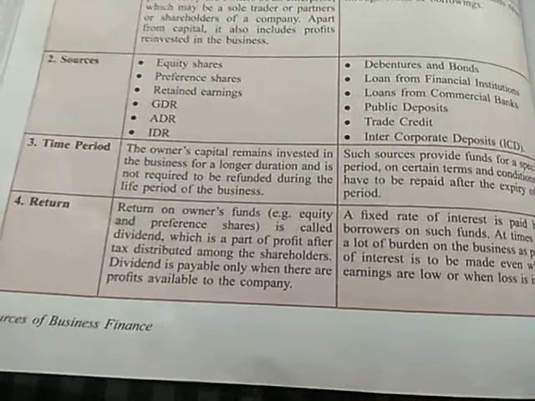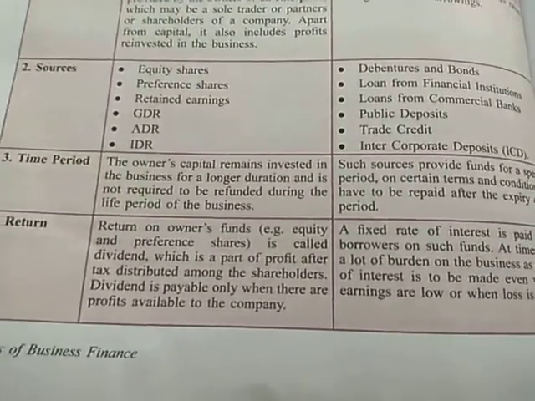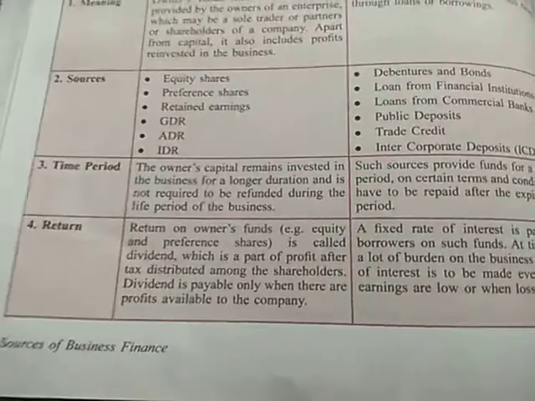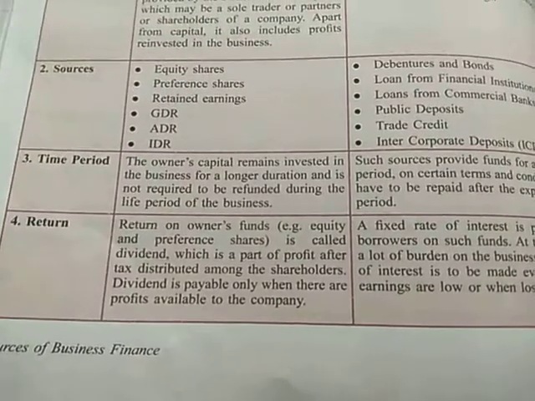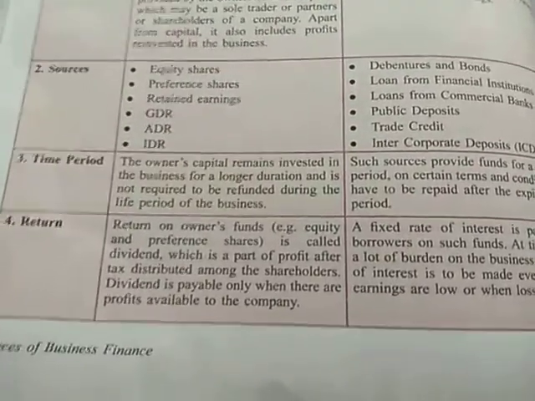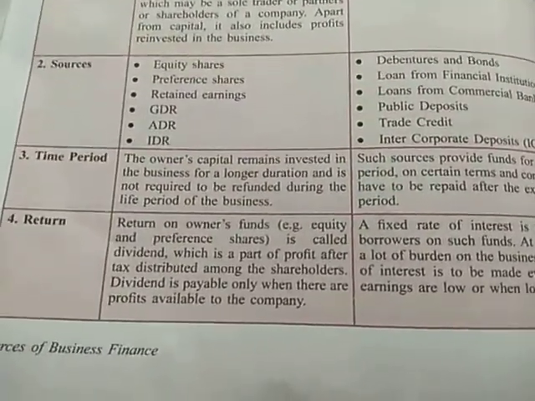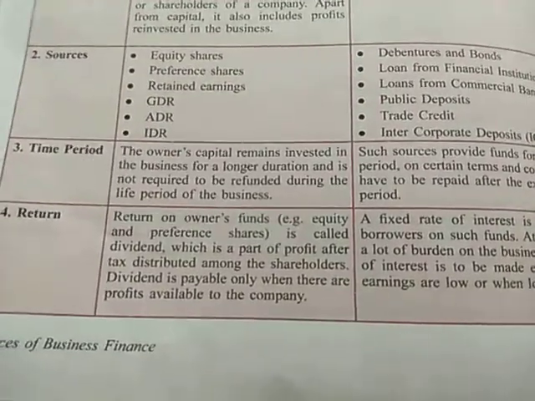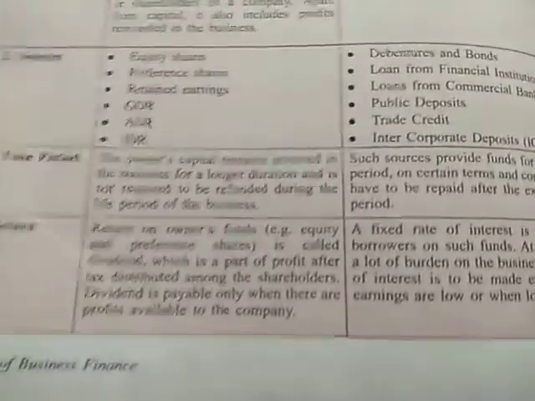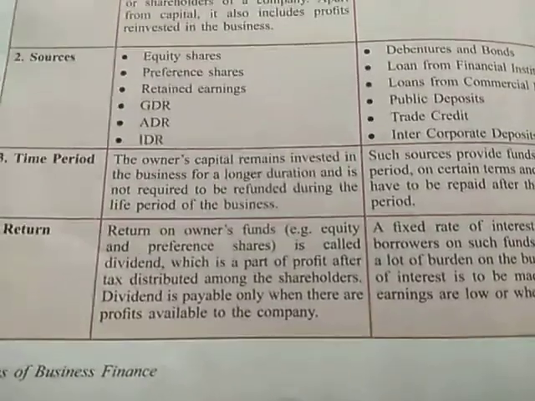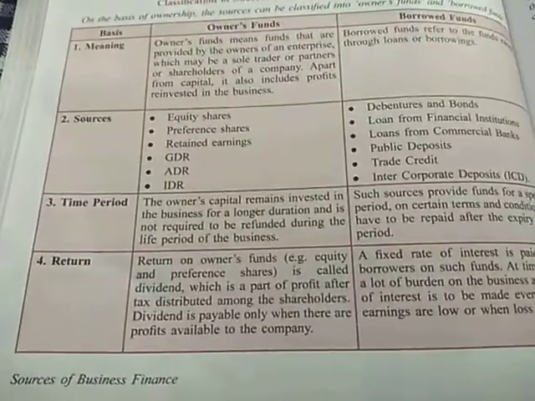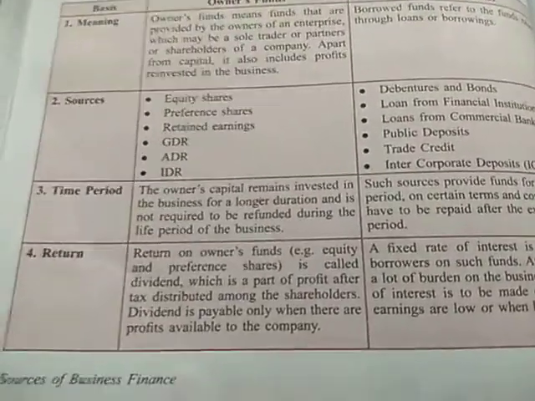For example, if I have a company and the shareholders are the owners in the company, and all the shareholders have invested some amount of money in the business. Now whatever will be the profit of the company, out of that profit, a part of profit that is called dividend will be provided to the shareholders. Dividend is the part of profit. Whatever profit will be earned in the company, a part of that profit that is called dividend will be provided to the owners of the company. So the return on investment here is called dividend. In owner's fund, the return on investment is called dividend.